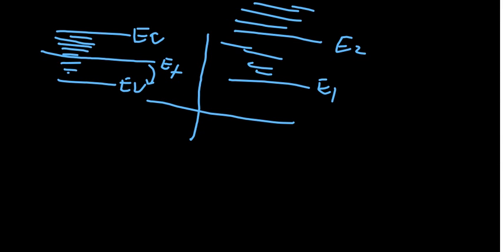So what is the density of these available states? How can we tell the nature of these energy levels?